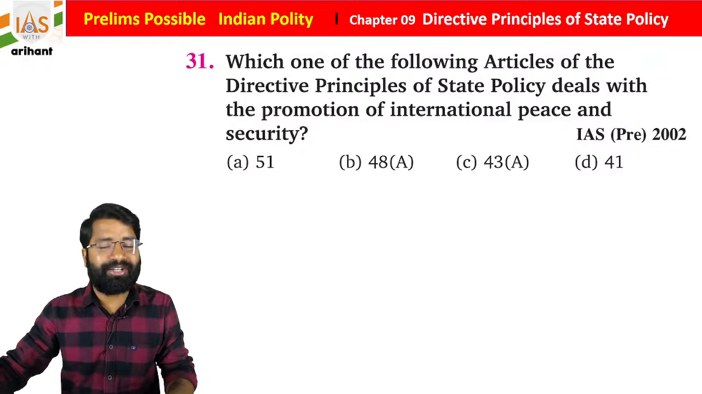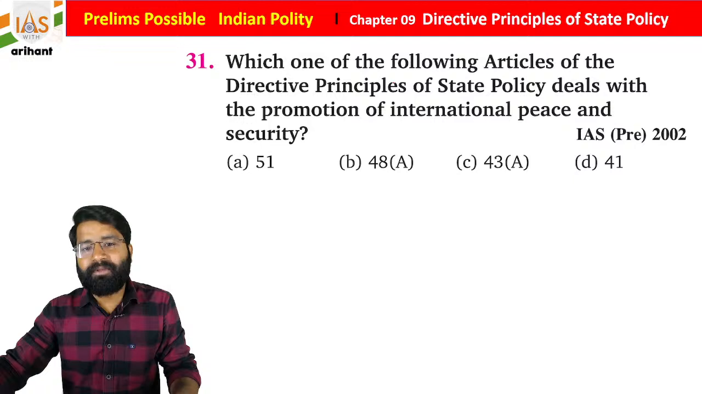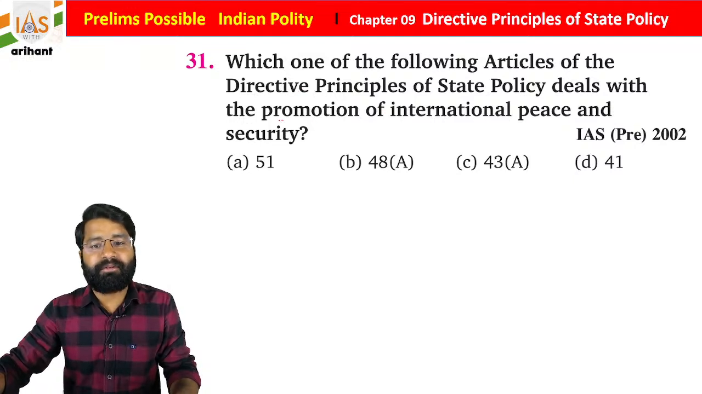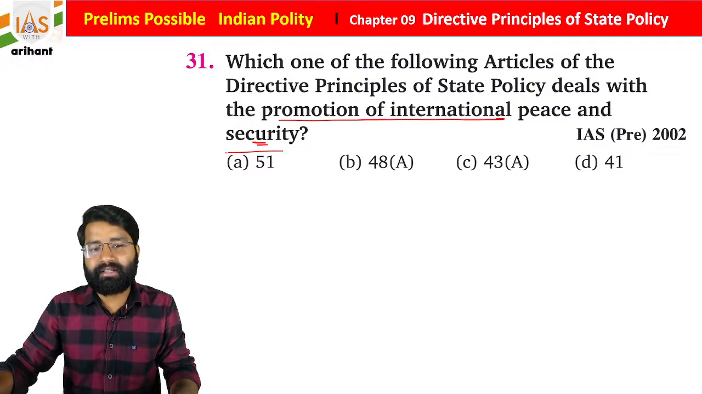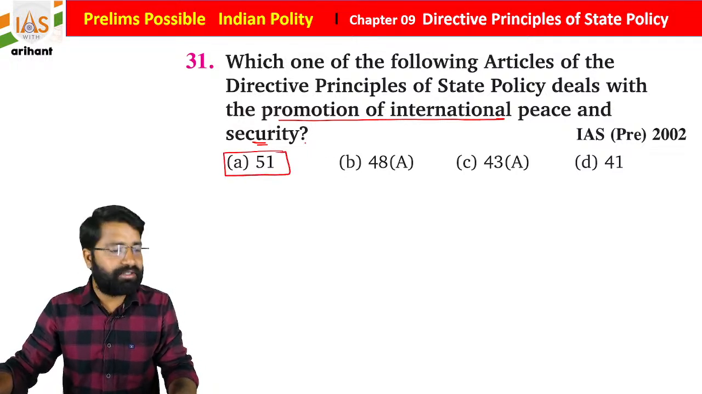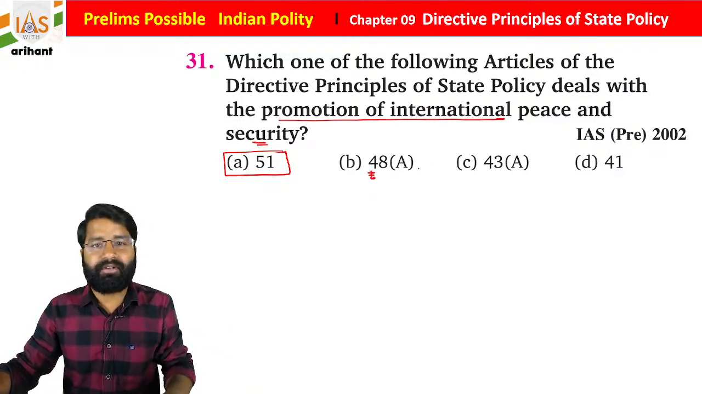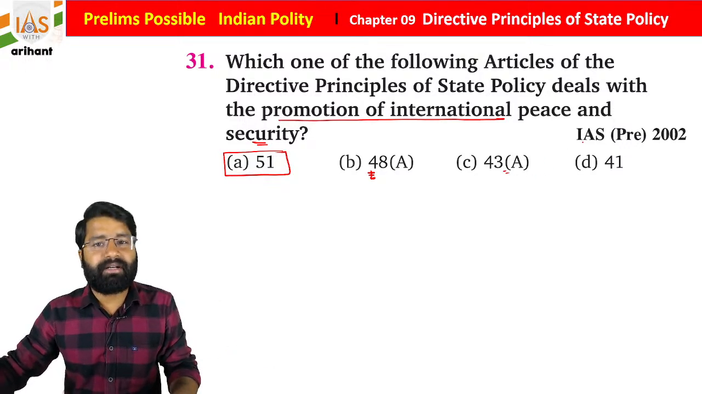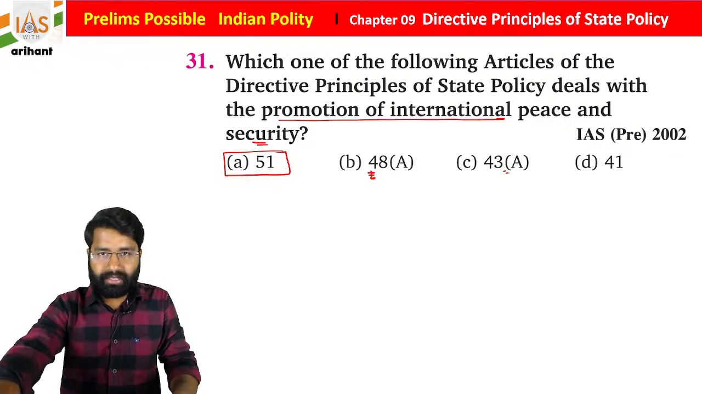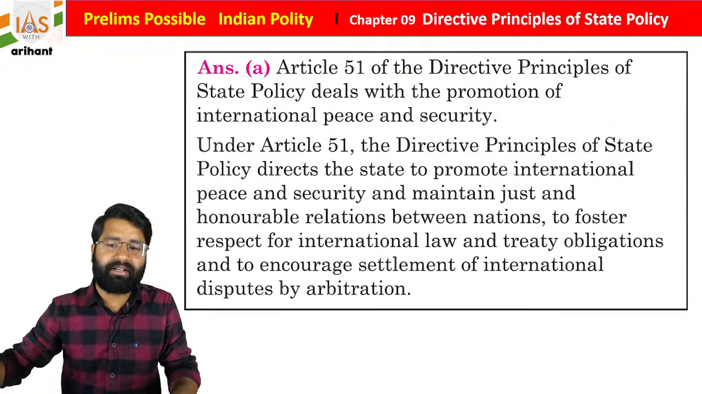Now see the next question. It was in UPSC IAS Pre 2002. Which of the following articles of the DPSP deals with the promotion of international peace and security? So we already know it is Article 51 that is about international peace and security. Article 48 Clause A is for the protection of forest and wildlife. Article 43 is basically participation of workers in the management, and right to work and public assistance in certain cases is under Article 41. So A is correct for the same, students.